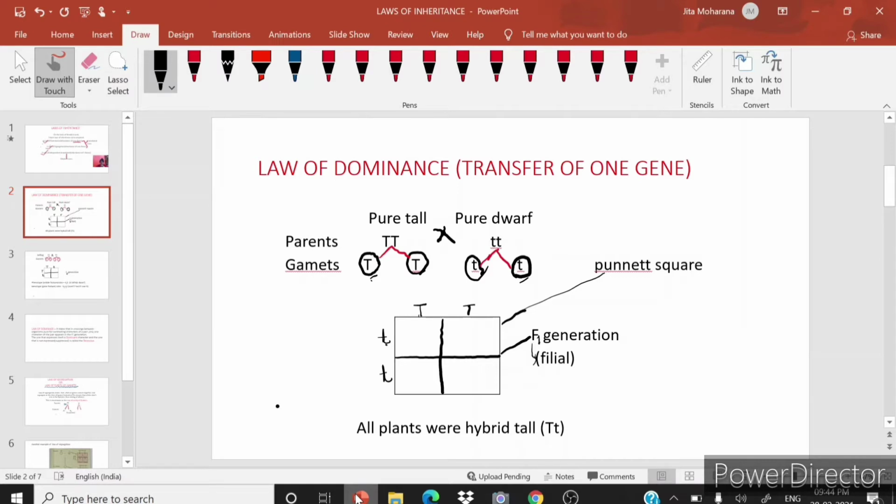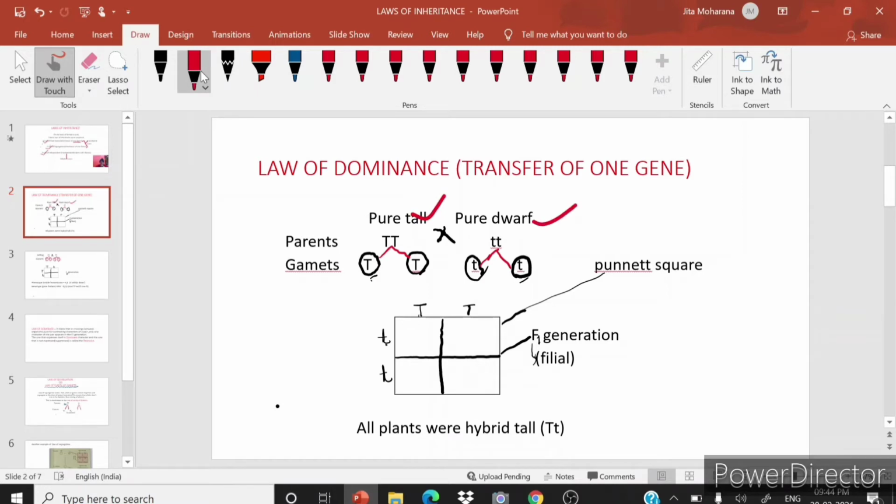Mendel crossed tall and dwarf pea plants to study the inheritance of one gene. He collected the seeds produced as a result of his cross and grew them to generate the plants of the first hybrid generation. Mendel crossed a pure tall plant and a pure dwarf plant.